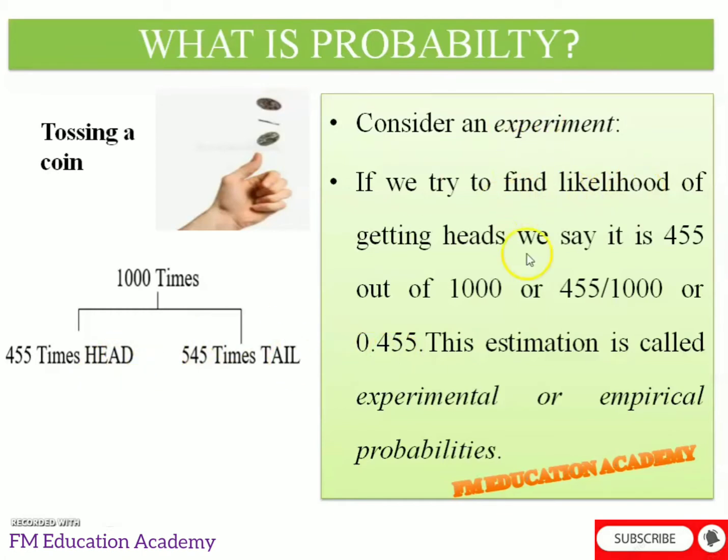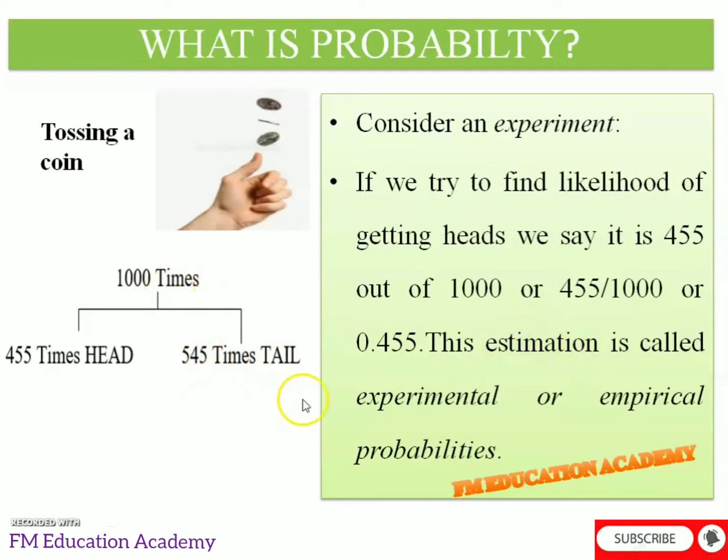So we can say heads is 455 by 1000. Why by 1000? Because we are tossing the coin 1000 times, and out of 1000 times one side comes up 455 times. So the chance of getting heads is 455 out of 1000. In decimals, I can write it as 0.455. Similarly, tails is 545 by 1000, that is 0.545.